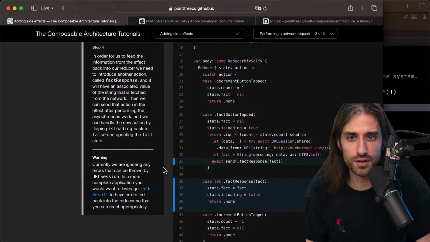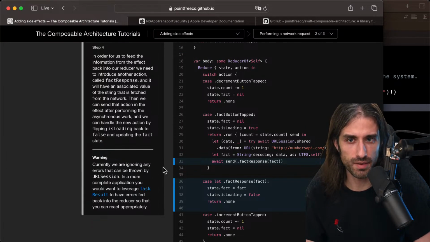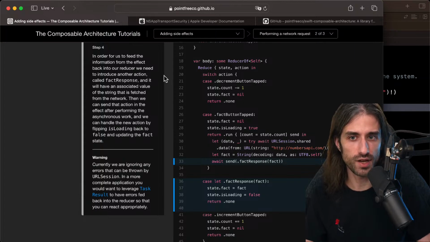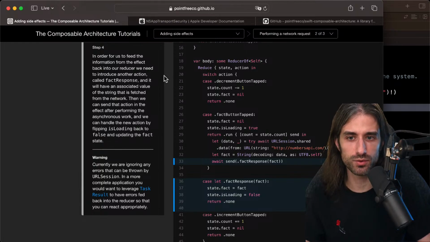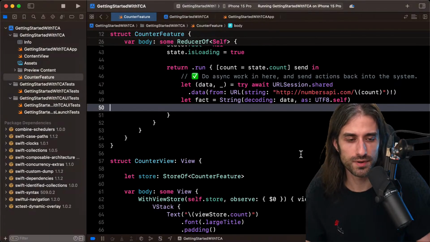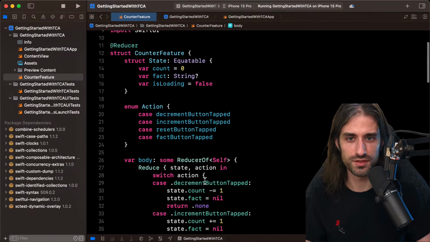So step 4, in order for us to feed information from the effect back into our reducer, we need to introduce another action called factResponse. It will have an associated value of the string that is fetched from the network. Then we can send that action in the effect after performing the asynchronous work, and we can handle the new action by flipping the isLoading back to false and updating the fact state. So the loop is complete once we've done this.